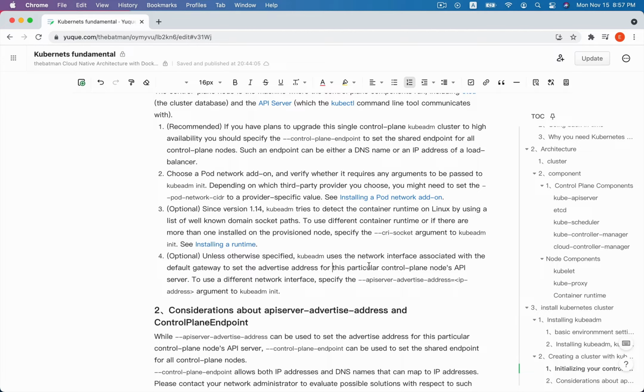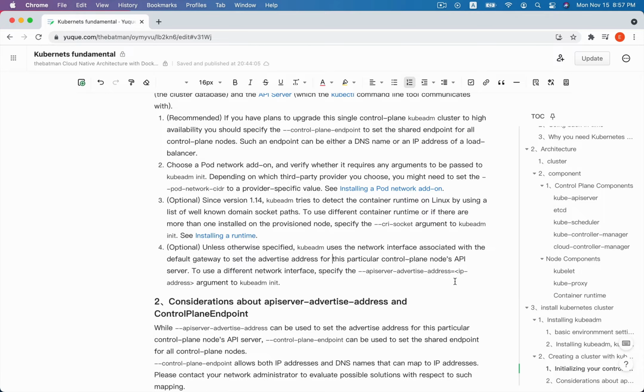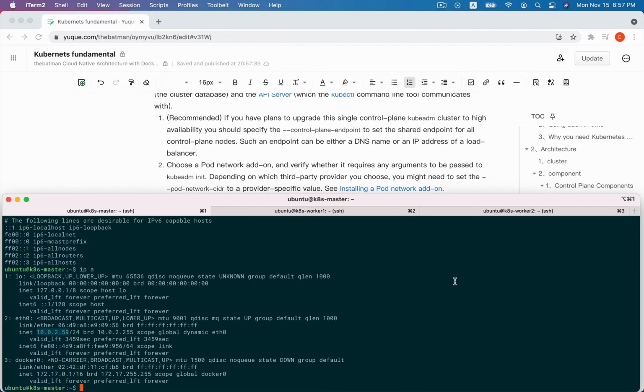Kubeadm uses the network interface associated with the default gateway to set the advertise address for this particular control plane node's API server. So first we need to find the network adapter and specify the API server advertise address. Here we open the terminal.